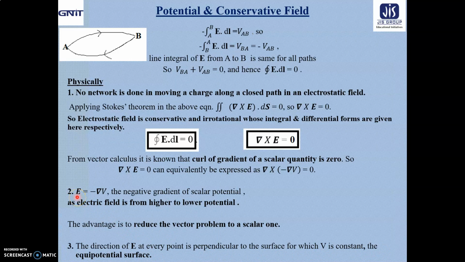I am repeating this once more. E equal to minus grad V. That means the electric field is expressed as the negative gradient of potential, because the electric field is from higher to lower potential. And what about the electric field? It is along the gradient of V. What about the gradient of V? The electric field direction at every point is perpendicular to the surface for which V is constant. It is known as the equipotential surface.